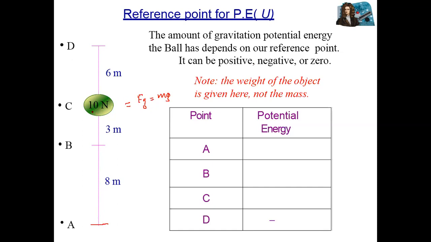So this 10 Newton is actually m multiplied with g. What will be the potential energy at position A? What will be the potential energy at position B? What will be the potential energy at C, and so on? I think it's 0, sir.